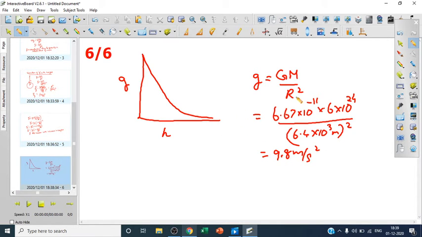But if we go higher and higher, and we put the value as (r + h) the whole square, and then calculate just the way we calculated, g dash is equal to g into (1 - 2h upon r). So when h was 0, g dash was g, and the maximum value was 9.8. But as we go on increasing the height, g will go on decreasing and decreasing. So this is the graph.